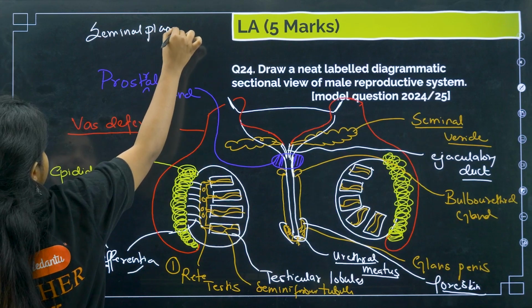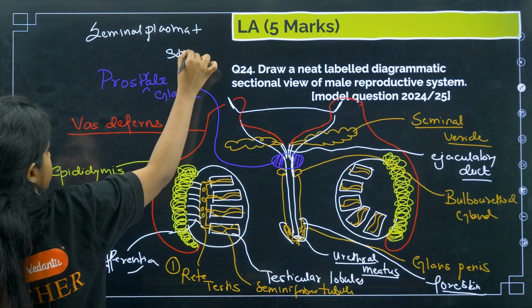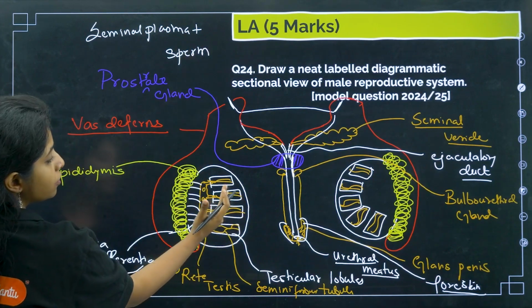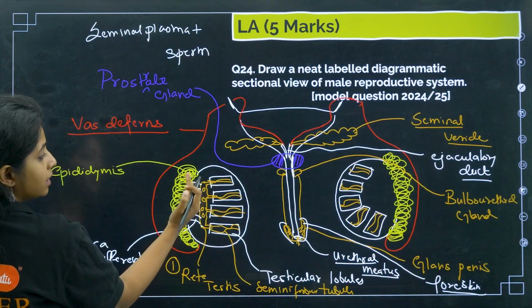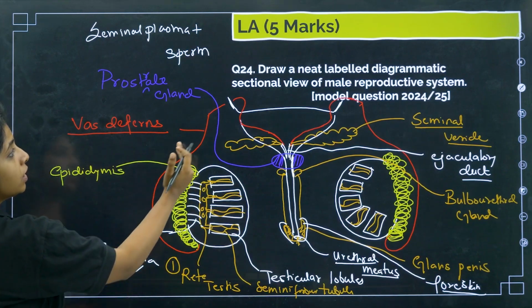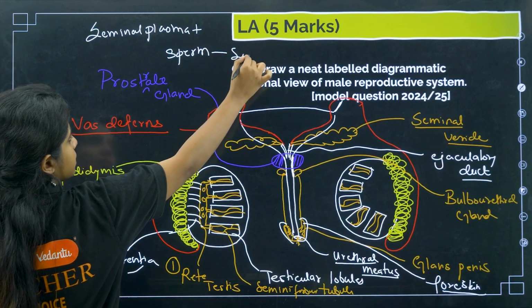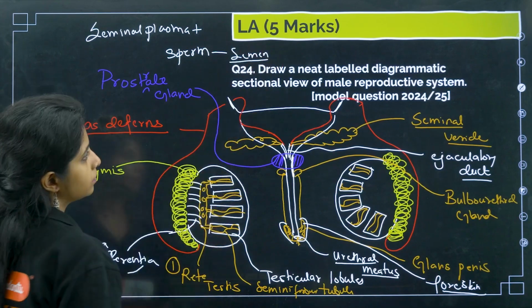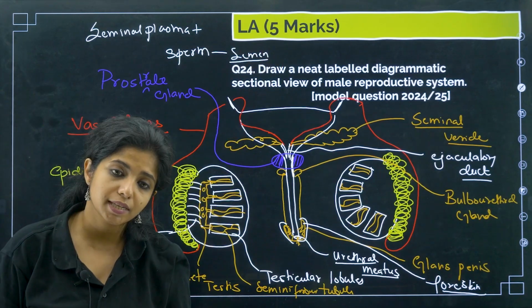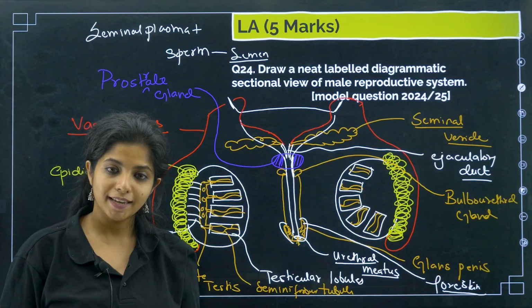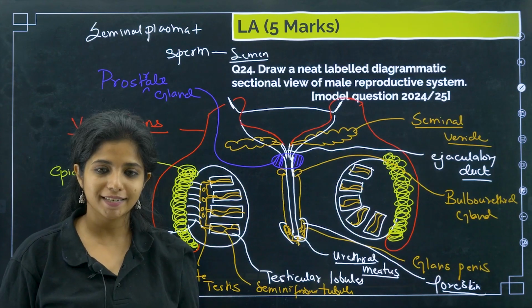Now seminal plasma plus the sperm, which is being taken from the seminiferous tubule to the rete testis, then the vasa efferentia, then the epididymis, then the vas deferens, together you call this semen. What do you call it? You call this semen. This is the 24th question.